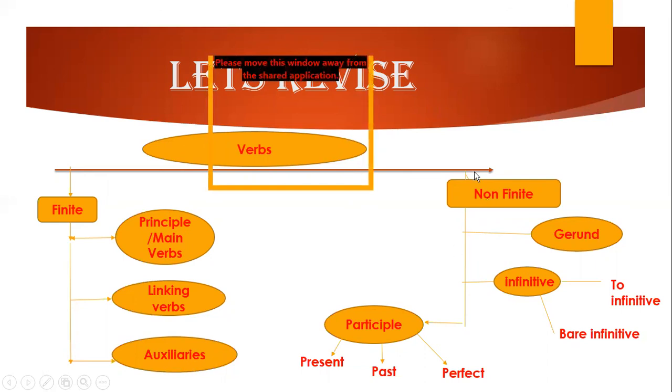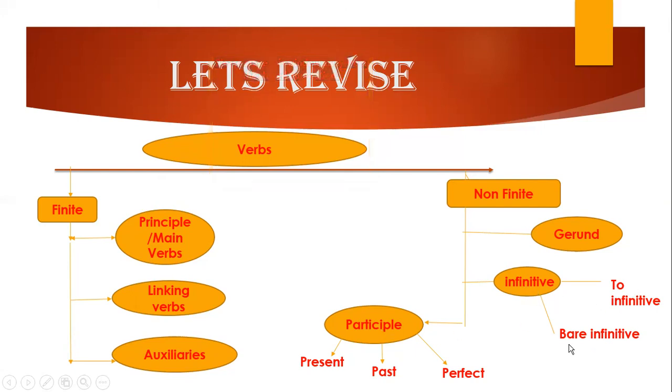And in non-finite, again, we have three types, gerund, infinitive, and participle. There is no type of gerund, but there are types of infinitives and participles. Now, infinitive, you have read to infinitive and bare infinitive. And in participle, we have read present, past, and perfect participle.